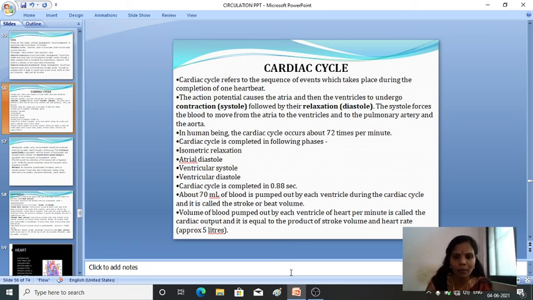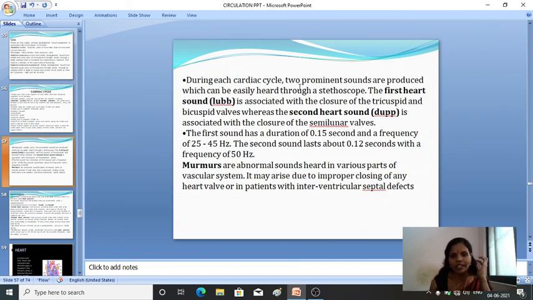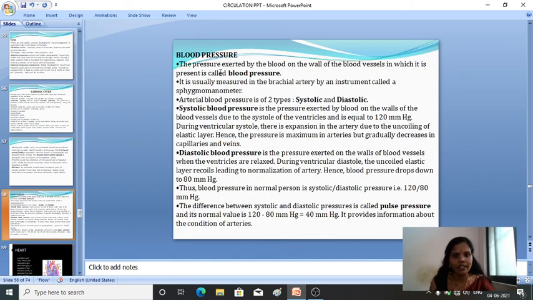In human beings, one complete cardiac cycle takes place about 72 times per minute. Fine. During the cardiac cycle, two prominent sounds are produced, which are heard with the instrument known as a stethoscope. The first sound heard is the lub, which is associated with the closure of the tricuspid and bicuspid valves. The second sound is the dub, which is associated with the closure of the semilunar valves.